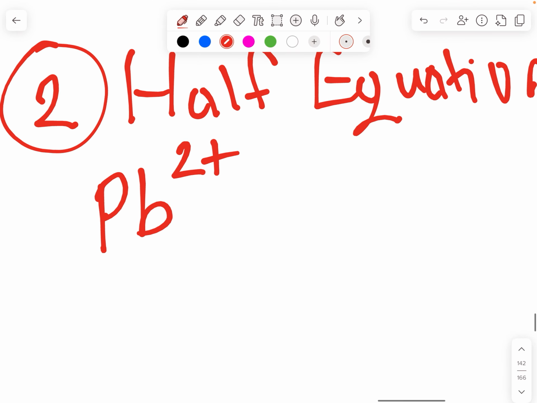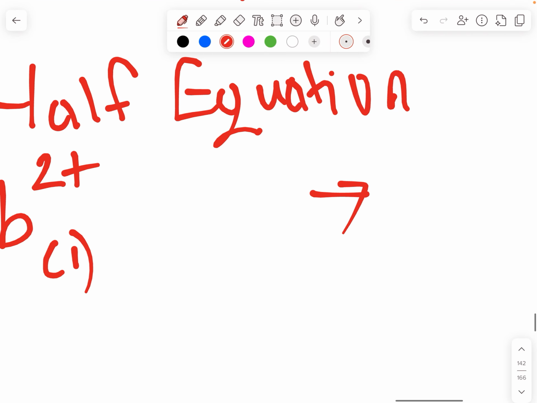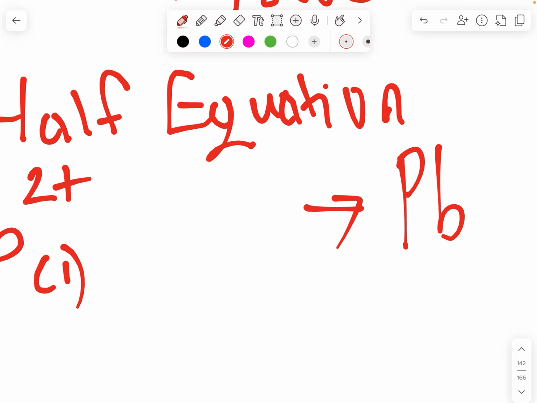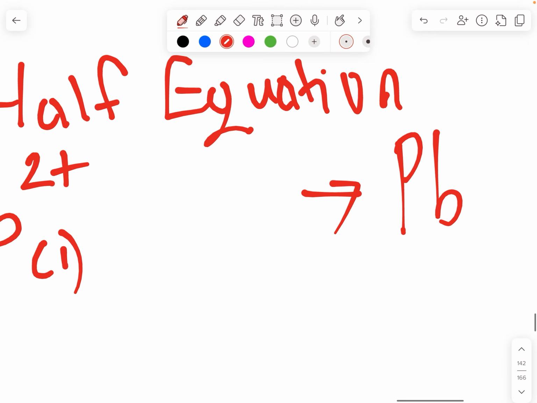That's the charge for lead. And the state is liquid because it's molten. I'm just going to leave a little space just in case I need to write my electrons there. Lead, and at the end of electrolysis, we're always going to produce the substance in its elemental form, right? In the case of lead, in its elemental form, lead is a metal, and metals are solid. I'm just going to put that there. Well, most metals are solid. So lead is a solid right there, and in its elemental form, the state is now neutral.